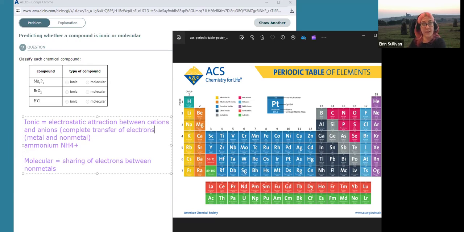Because what do cations do? They lose electrons. Where do those electrons go? They're grabbed up, I guess, by the anions, right? That's where they go. So they've been transferred from the cation to the anion, and then those 2 particles get mushed together by electrostatic attraction. If something's molecular, then the electrons are shared between the non-metals. So that's going to be always non-metal and non-metal.